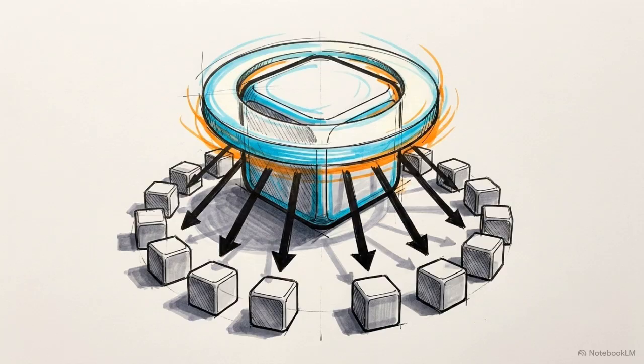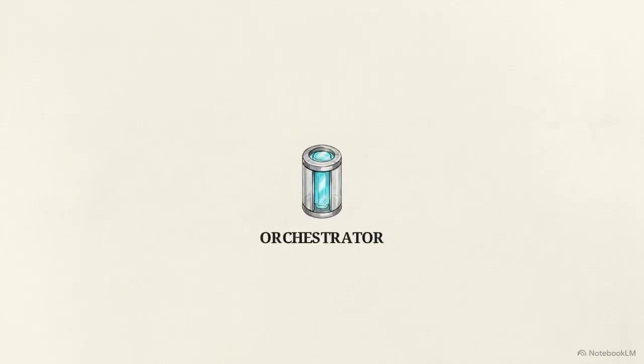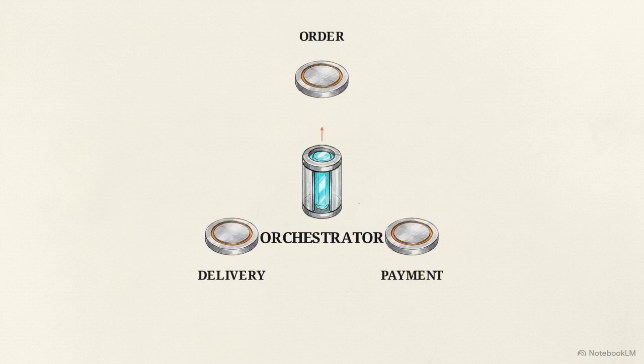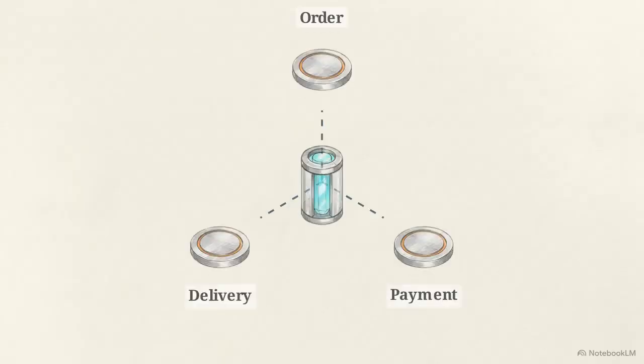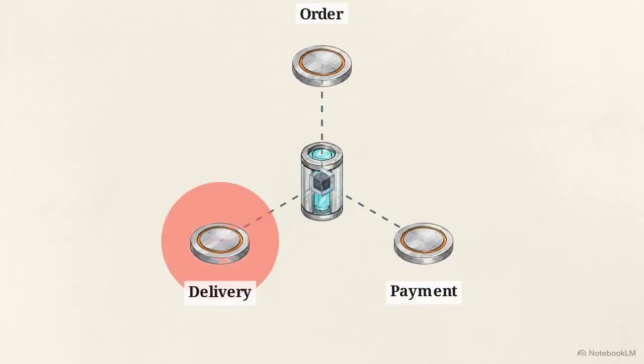The alternative Saga implementation is orchestration, which brings centralized command back into the distributed system. This hub-and-spoke model introduces a dedicated Java component, the orchestrator, to dictate the entire workflow from above. The orchestrator functions as a state machine. It explicitly tells each participant exactly which local transaction to execute next. If the delivery step fails, the orchestrator instantly knows the exact state of the entire system.